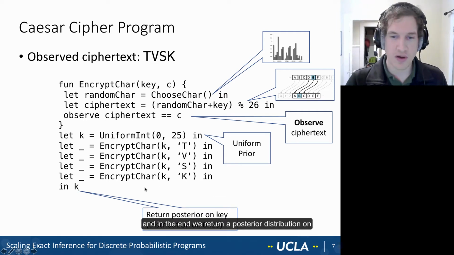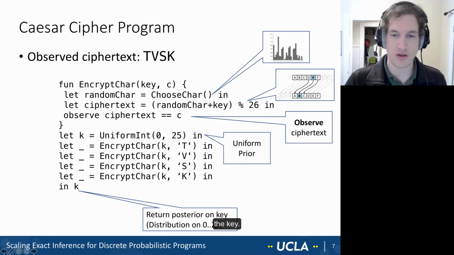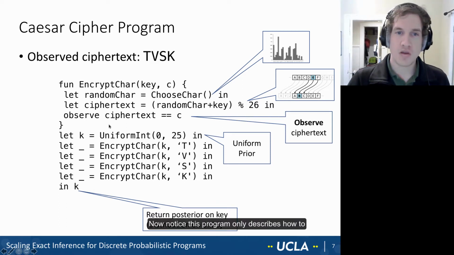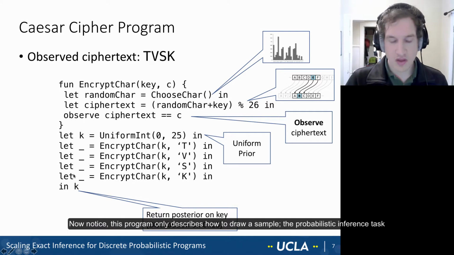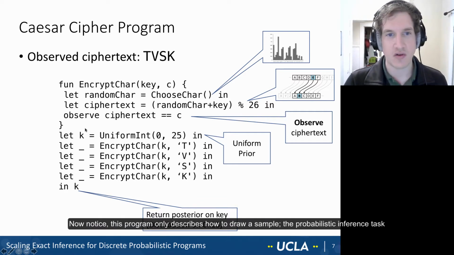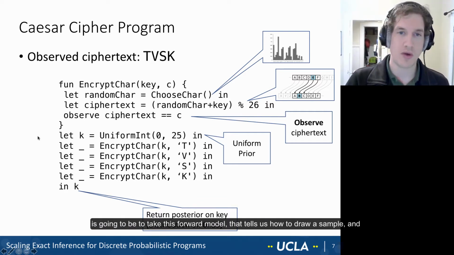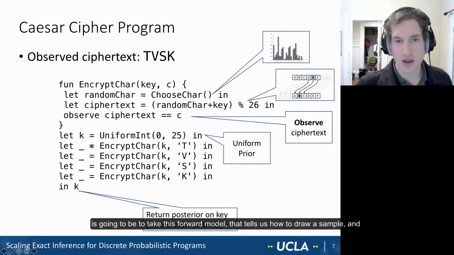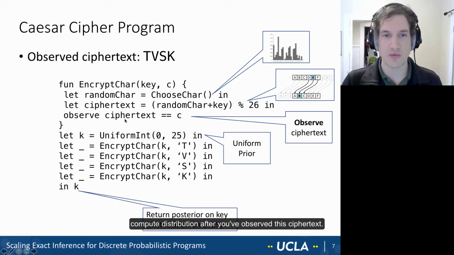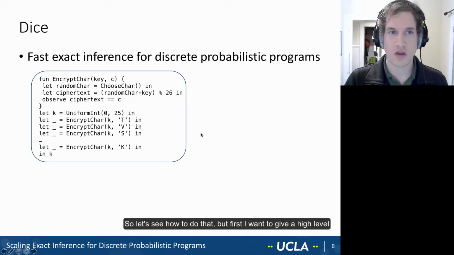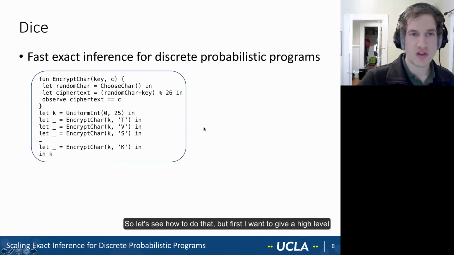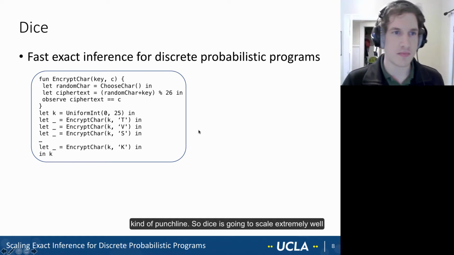And in the end, we return a posterior distribution on the key, or equivalently on those letters. Now notice, this program only describes how to draw a sample. The probabilistic inference task is going to be to take this forward model that tells us how to draw a sample and compute the distribution after you've observed this ciphertext. So let's see how to do that. But first, I want to give a high-level punchline.